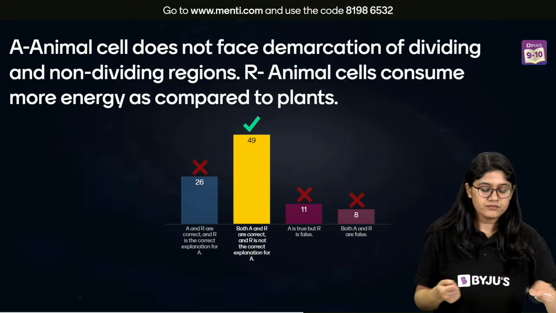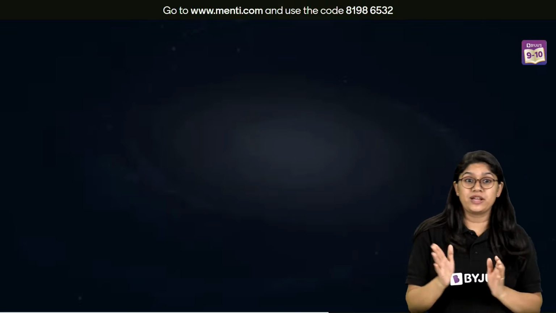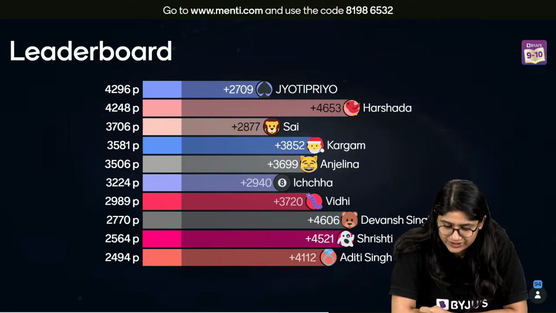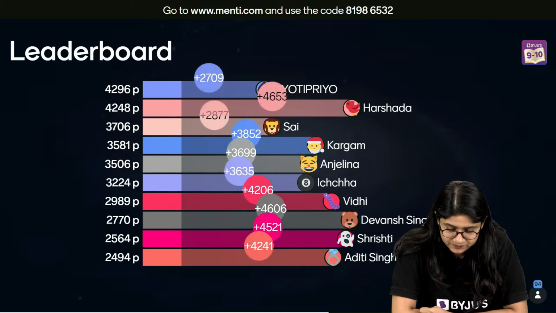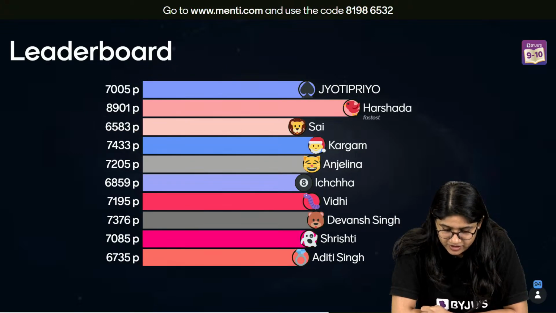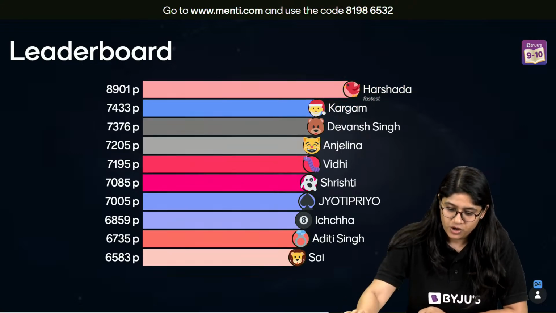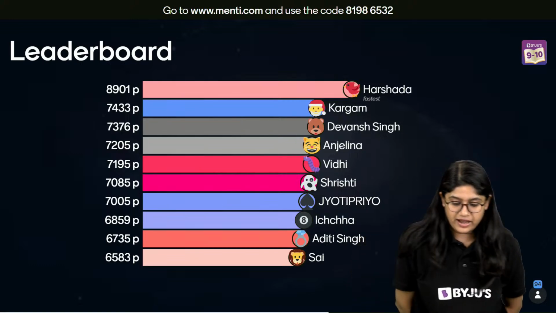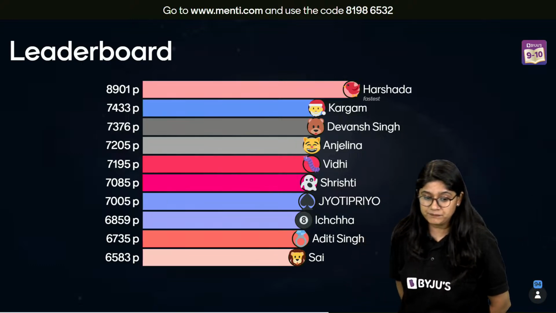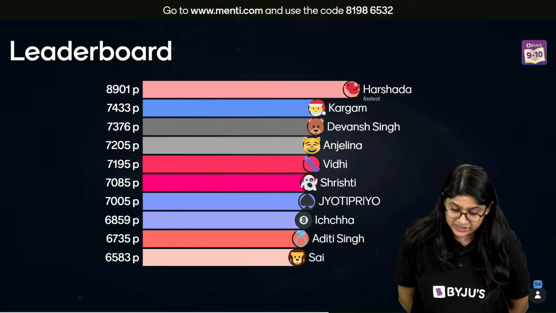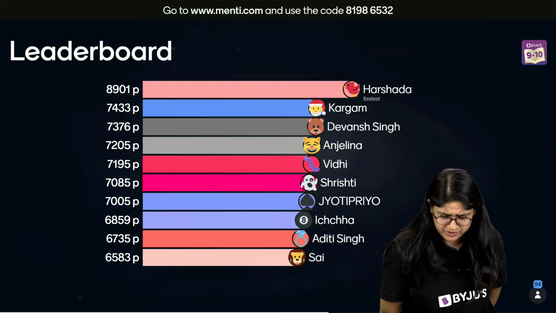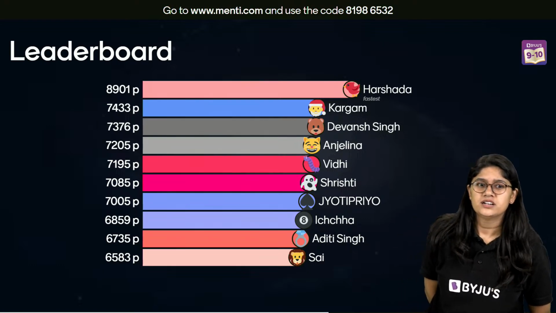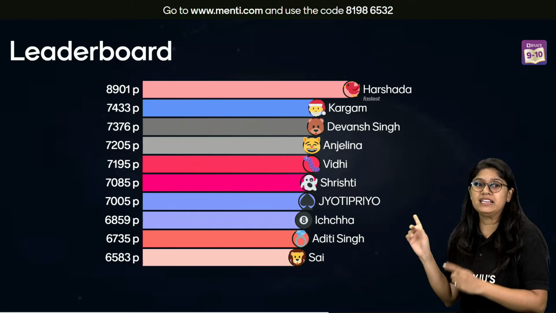Okay? Let's see the second leaderboard, everyone, now. Few new entries in the leaderboard. Let's see who is the fastest one. Fastest is Harshada. Then we have Kargam. We have Devansh. We have Angelina. We have Vidhi, Shrishti, Jyoti Priya. Number 8, Aditi and Sai. So we have a lot of shuffling in our leaderboard over here.